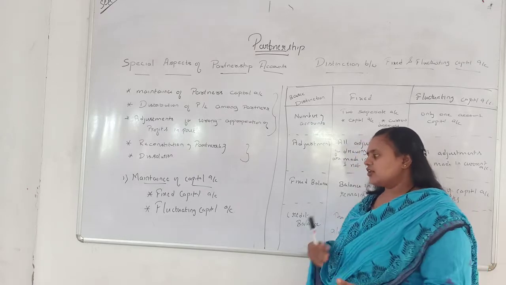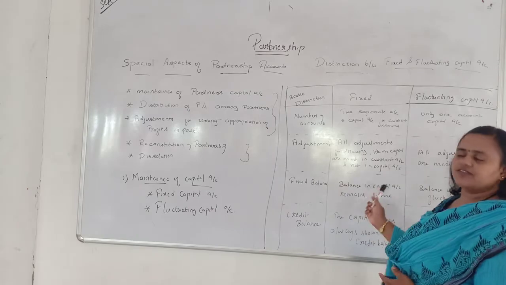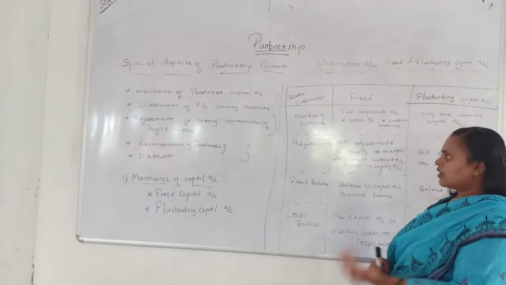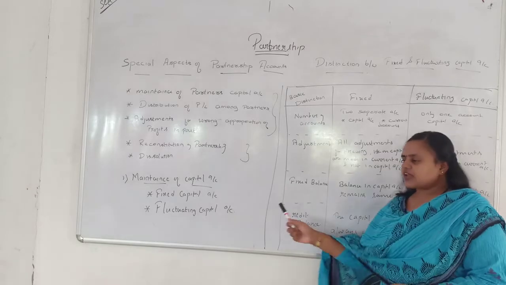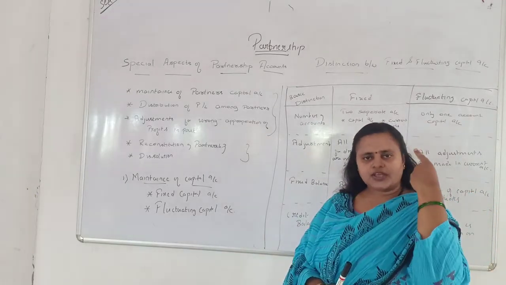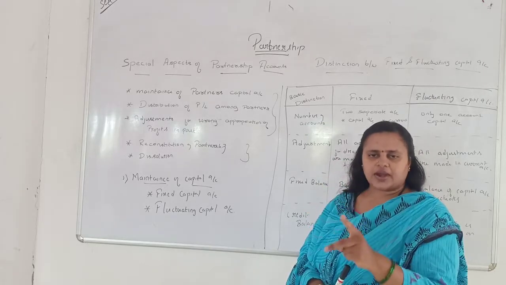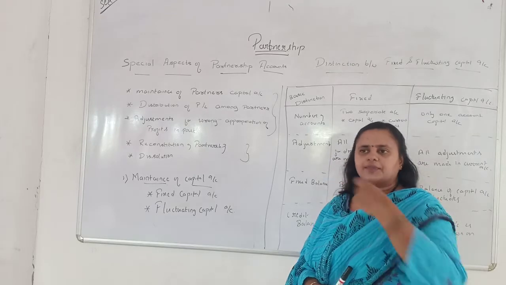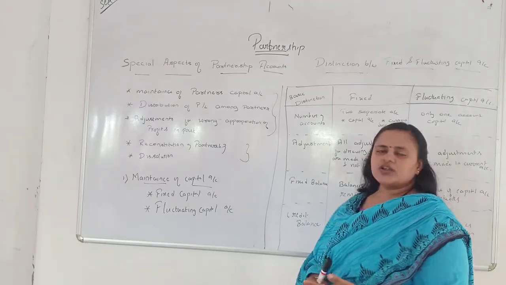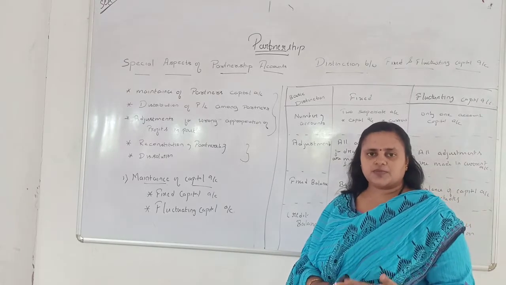So let's discuss it more clearly with the difference. See, here a difference is given between fixed and fluctuating capital. When you come to the number of accounts, in the fixed capital account only two accounts are maintained. One is the capital account, another one is the current account. In the capital account, the capital brought by the partner is entered. If any new capital is added to it, that is also entered. Whereas in the current account, salaries, interest on capital and different types of items are entered.